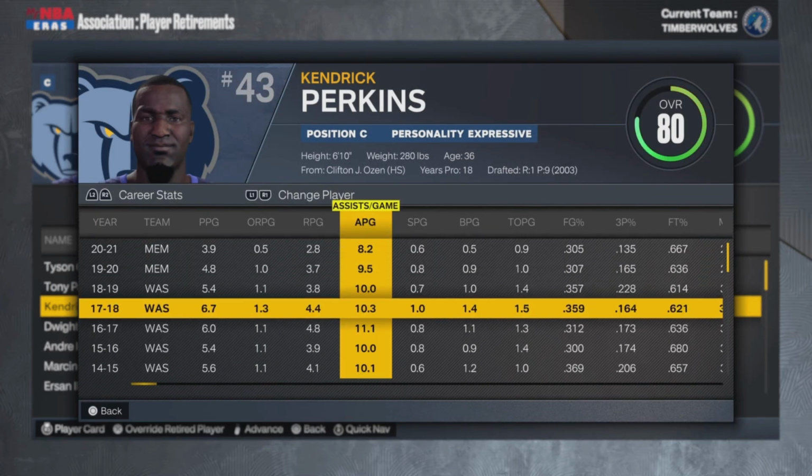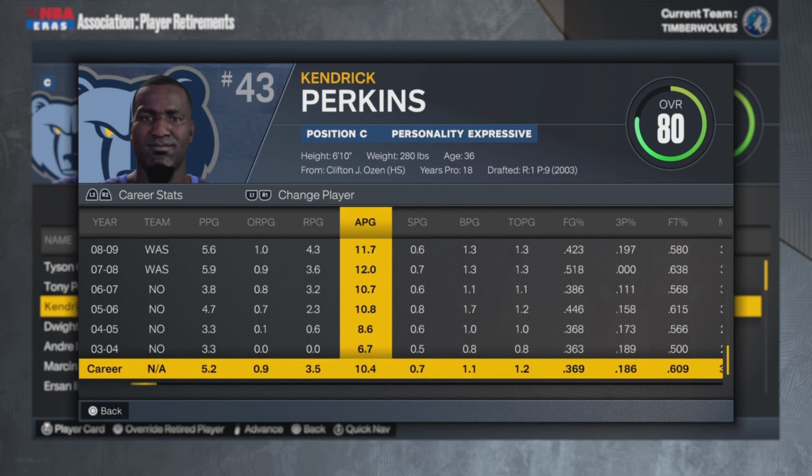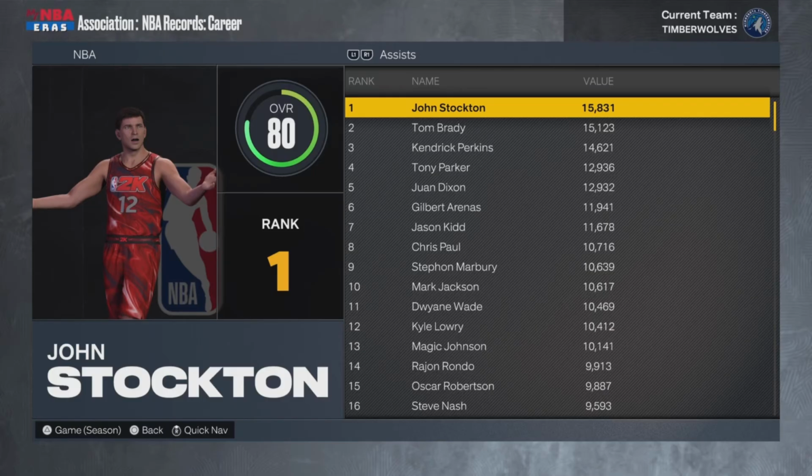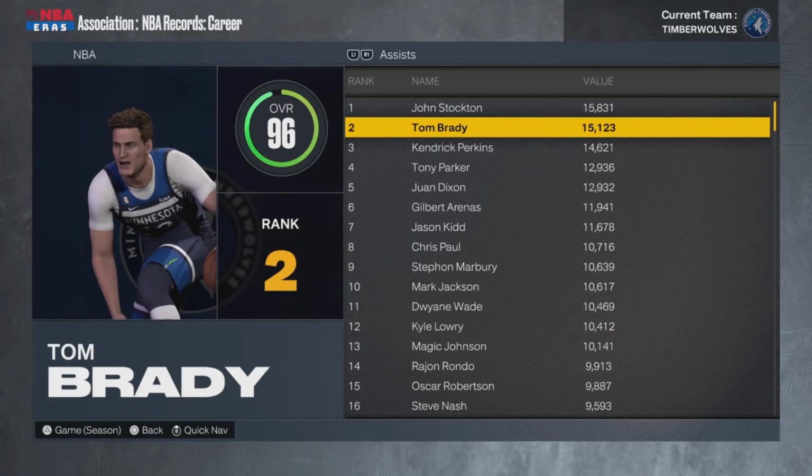Kendrick Perkins has retired, everybody, which is a sad day. He averaged 10 assists throughout his entire career. Not only that, but let's go check history, because I'm pretty sure he passed John Stockton. No, Kendrick Perkins did not. Tom Brady passed Kendrick. Tom Brady might pass John. Tom Brady might be able to do it. He only needs, what, 700 more assists?